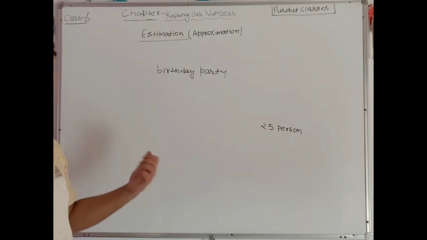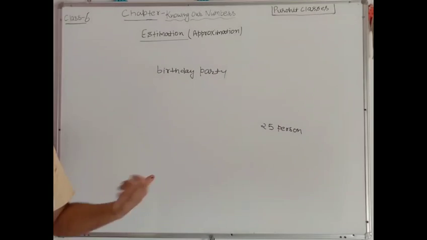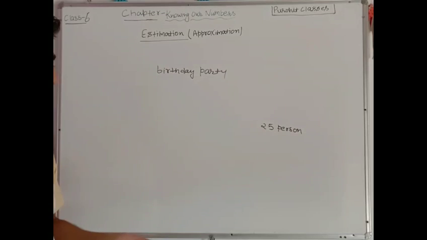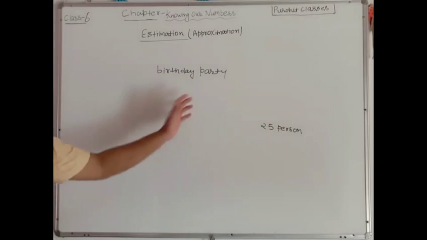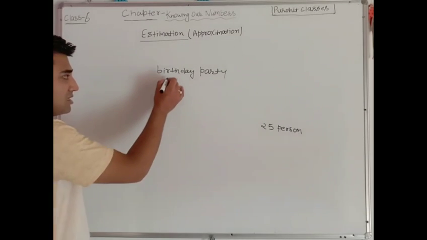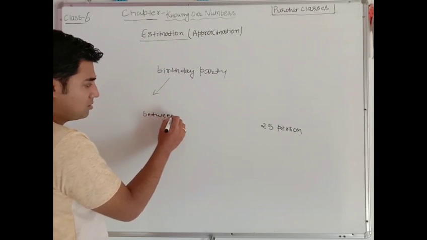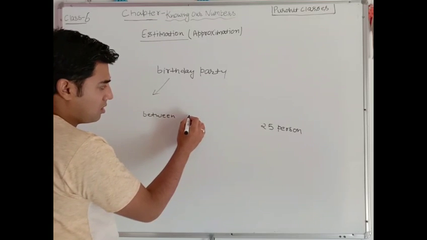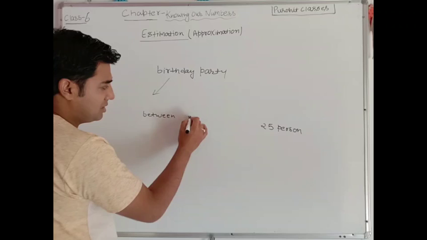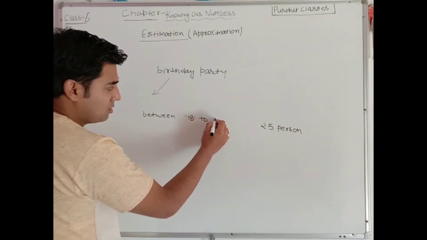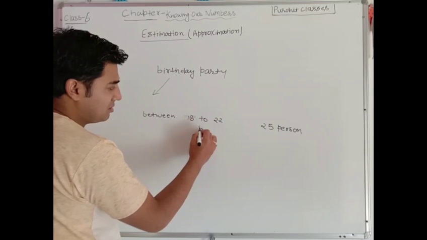And some have said that okay, I will try to come, but actually I am busy, but I will try to come. So what will be my estimation? Approximately, I will tell my parents that maybe between 18 to 22 persons can come.